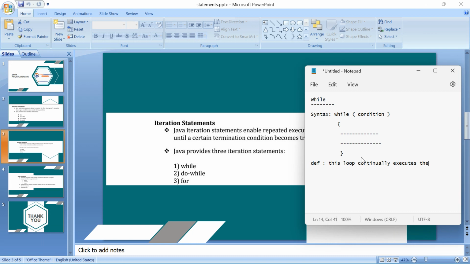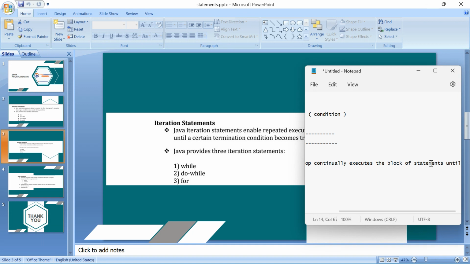This loop continuously executes the block of statements. The statements inside this block are called a block of statements. This loop will continuously execute the block until the condition becomes false.